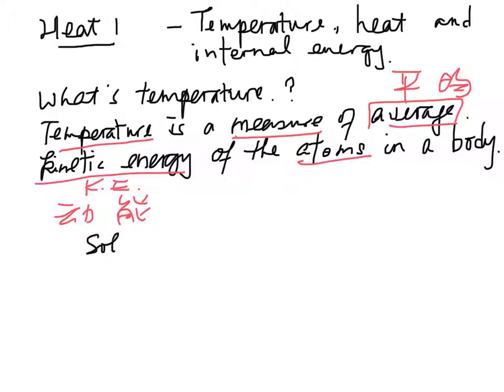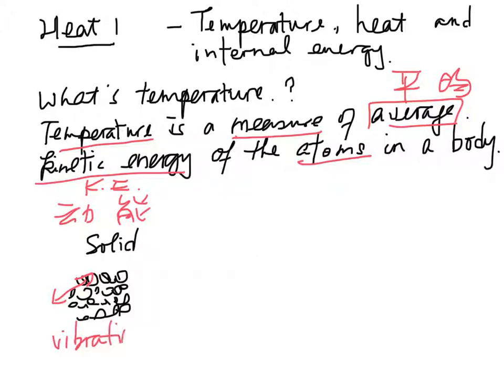In a solid, the atoms are closely packed, and the atoms cannot move freely. In fact, the atoms are vibrating. We say vibrating, so they carry kinetic energy.